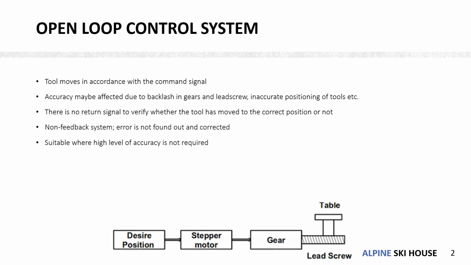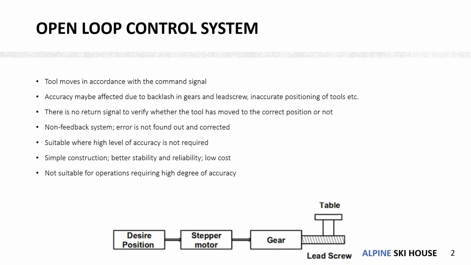Now this type of control system is suitable when a high level of accuracy is not required for the operation. That is, the tolerance of the operations is not too small. And since it does not involve complex feedback mechanisms, its construction is very simple. It has better stability and reliability, and also due to the simple construction, the overall cost is low.